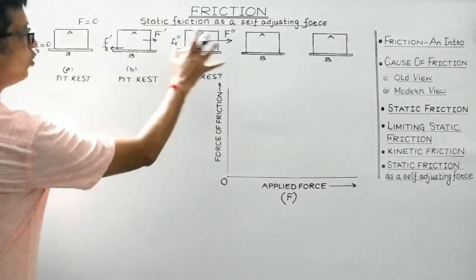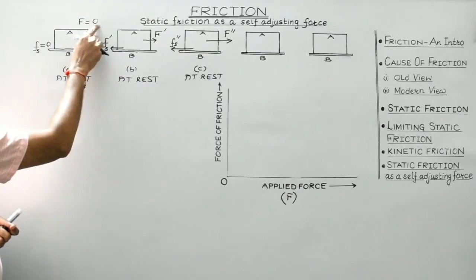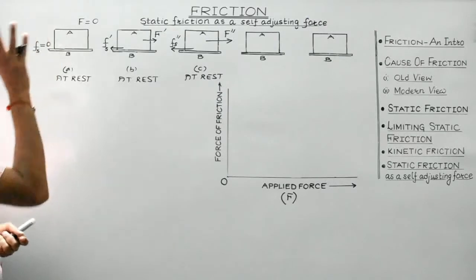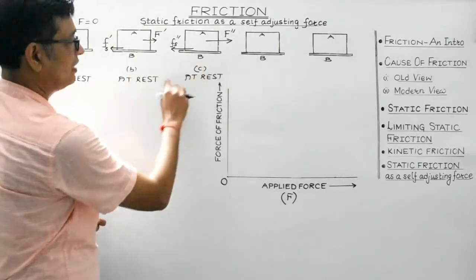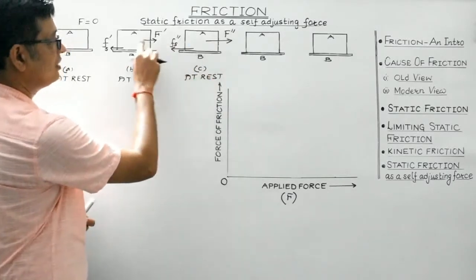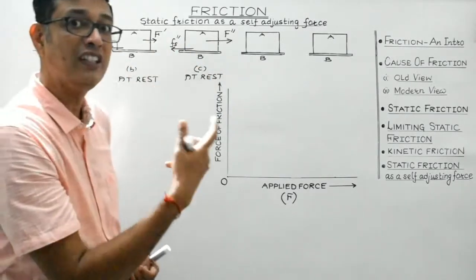So what is the conclusion basically? First, in the absence of any applied force, the static force of friction is 0. Second, as long as the body remains at rest, with the increase in the applied force, the force of static friction also increases.